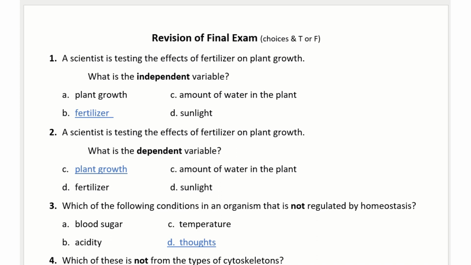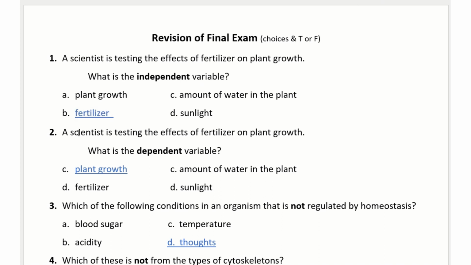Let's start. The first question, a scientist is testing the effects of fertilizer on plant growth. What is the independent variable? Be careful, independent will be the one the scientists use, which is what? Fertilizer.